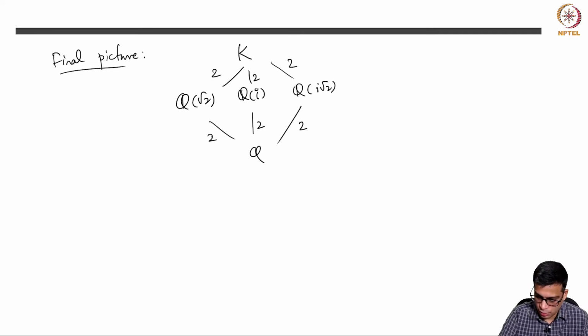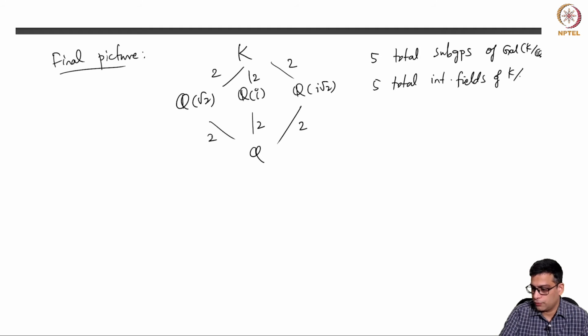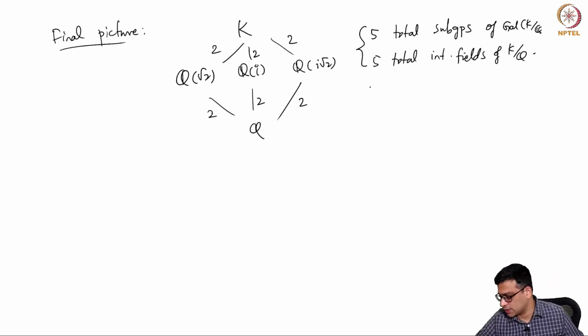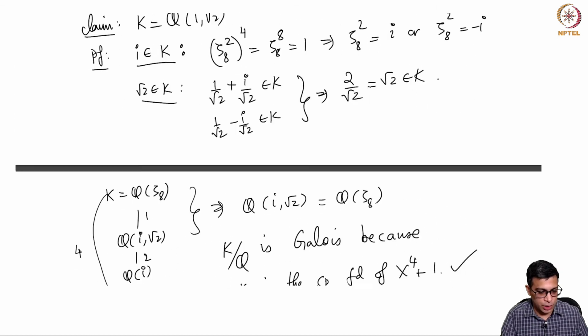So there are 5 total subgroups of G and 5 total intermediate fields of K over Q. So this is the picture. So that completely analyzes this problem. So this is 1.